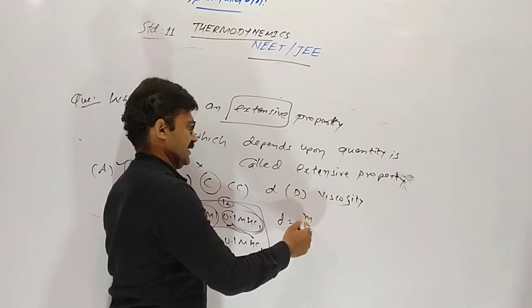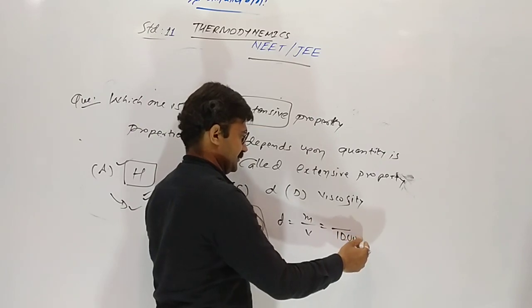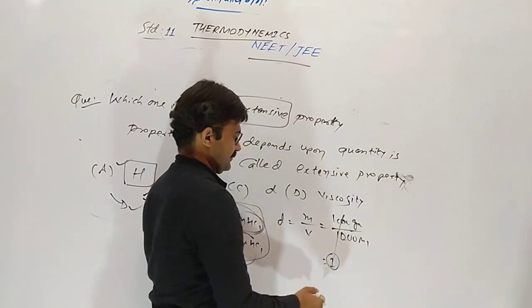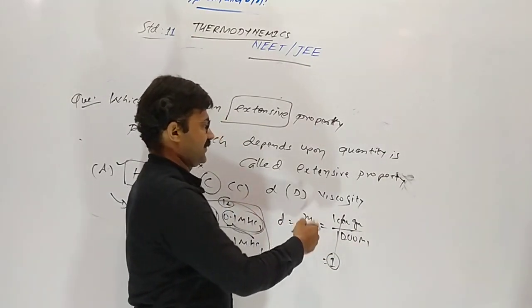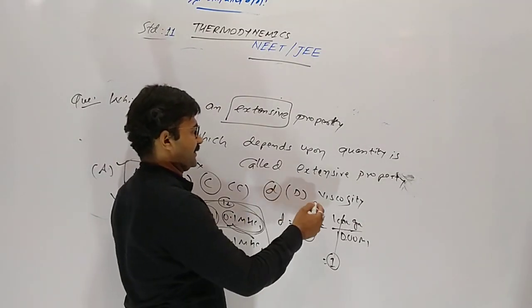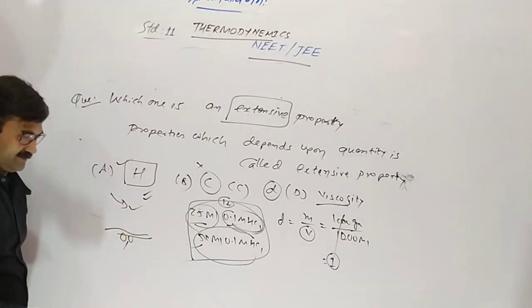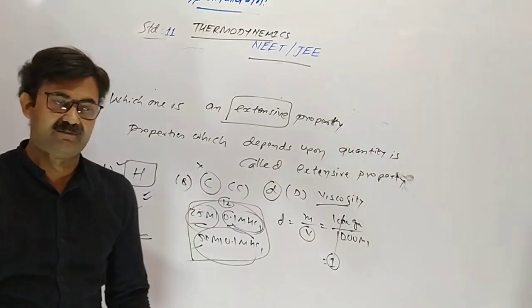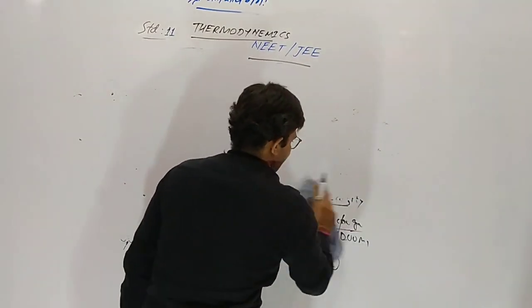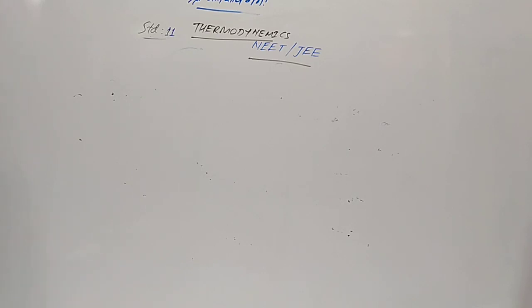Density also, mass upon volume. 1 liter water means 1000 ml, mass 1000 gram, so density 1. If we are taking 500 ml, then 500 gram comes. Density remains the same. Density is not depending upon quantity. Like viscosity. Honey, we are taking 2 drops, 50 ml honey, 500 ml, viscosity remains the same. This is an extensive property. Many times asked in exam.